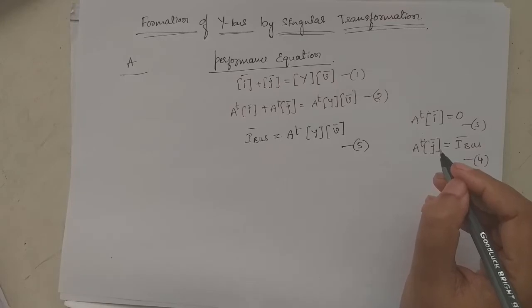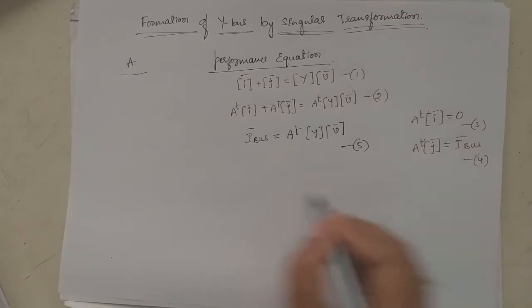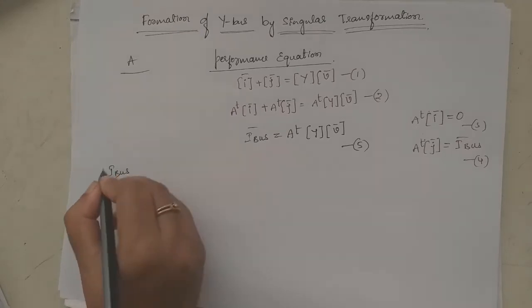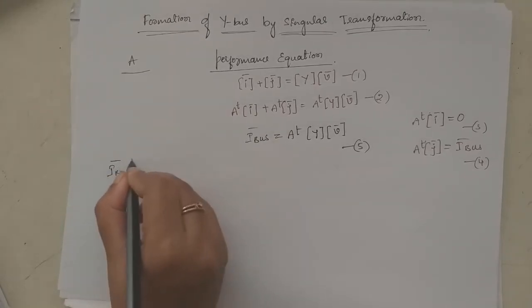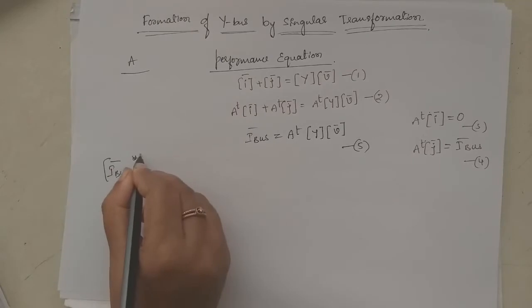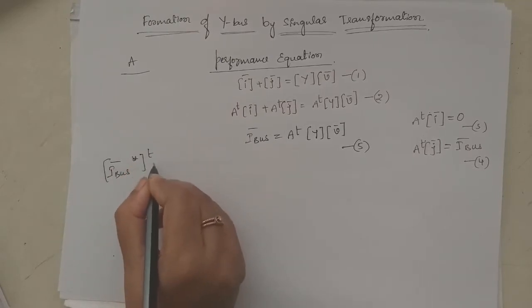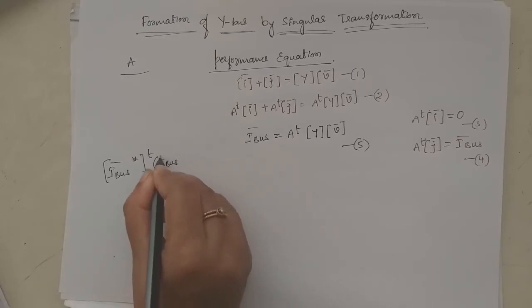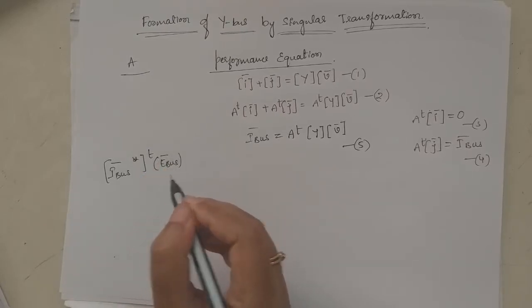Next, the power into the network is given by I bus conjugate transpose into E bus bar.